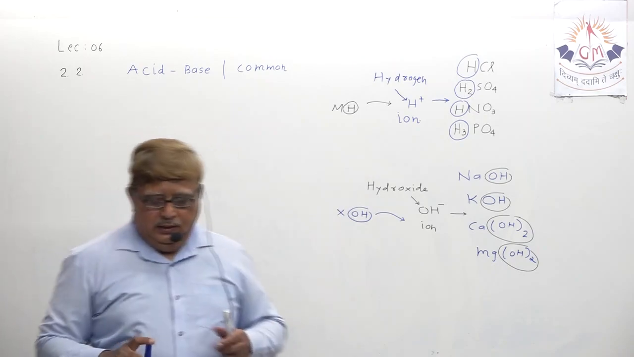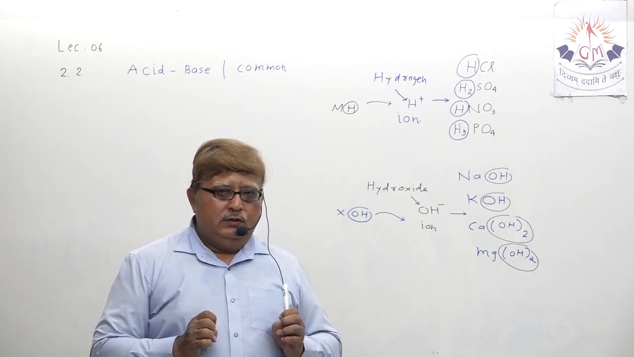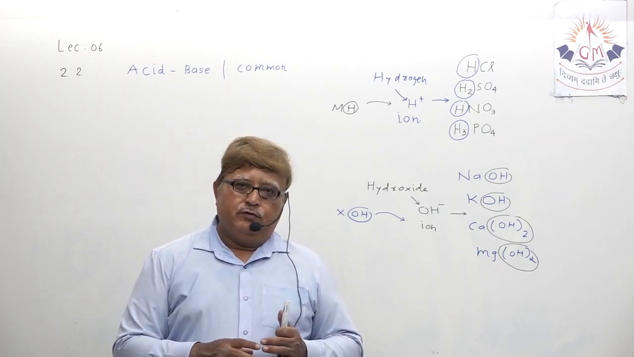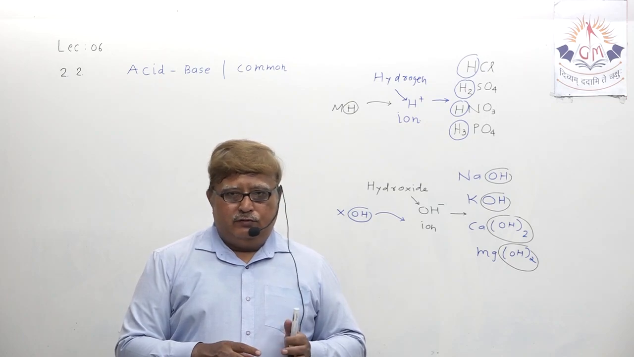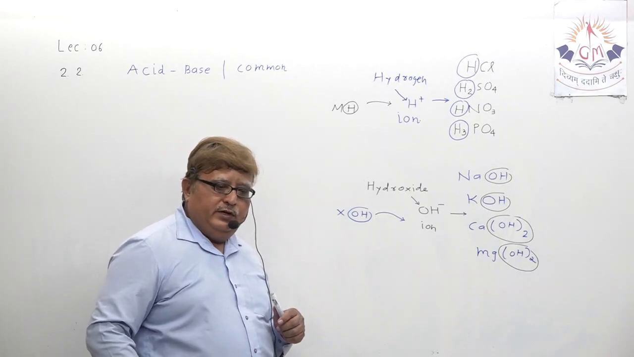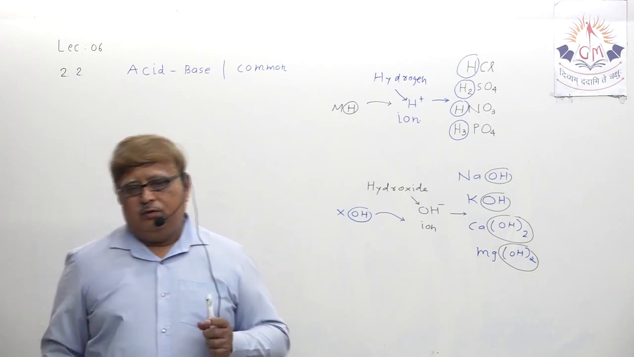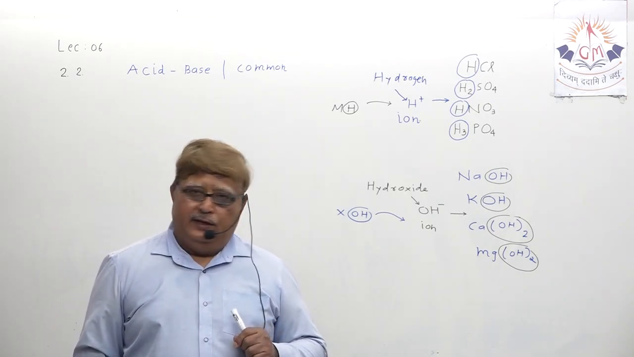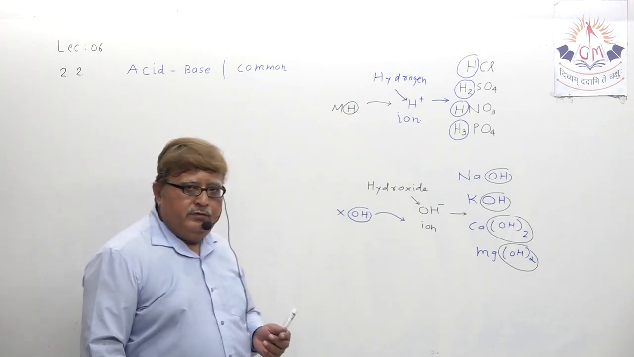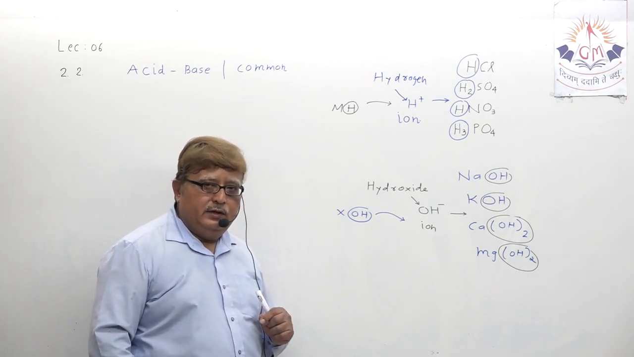That means one thing has been clear: between acid and base, one thing is common, that both have the presence of an ion. Acid has the presence of H plus ion, base has the presence of OH minus ion. That is common between acid and base. Presence of H plus ion in acid, presence of OH minus ion in base. It does not occur automatically.